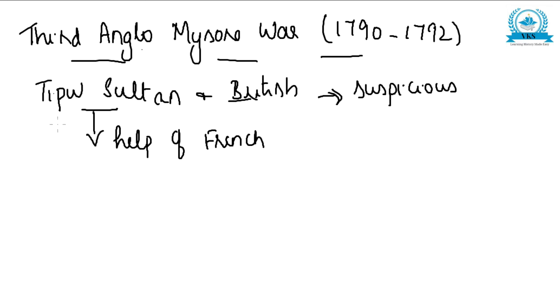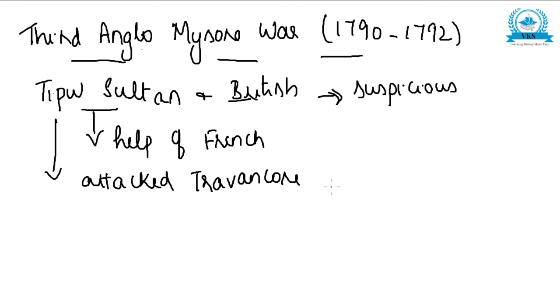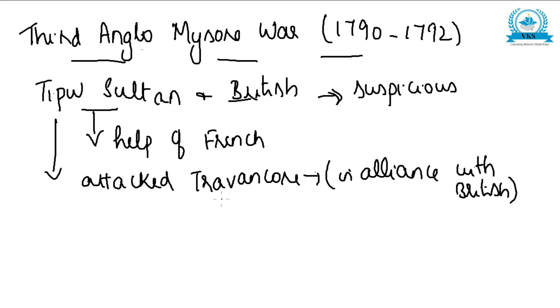And the war broke out. The Third Anglo-Mysore War broke out when Tipu attacked Travancore. Travancore was in alliance with the British, and when Tipu attacked Travancore, naturally the British declared war against Tipu.